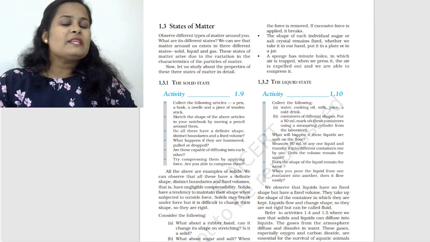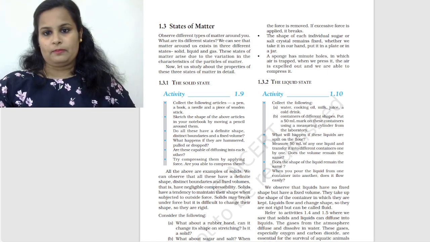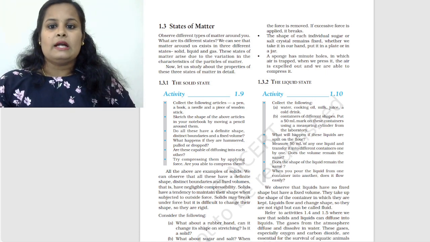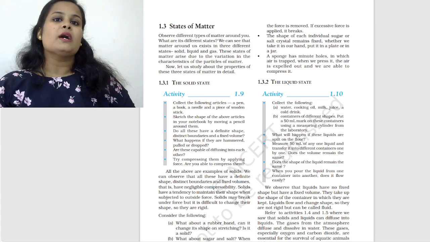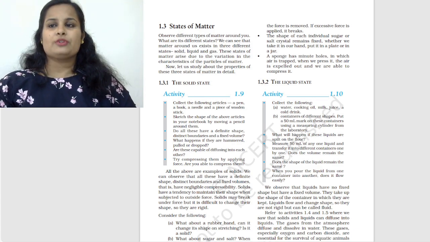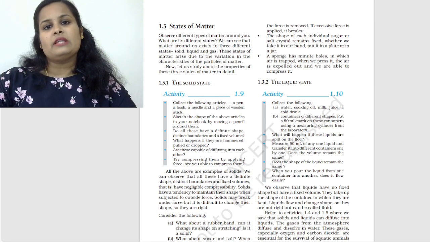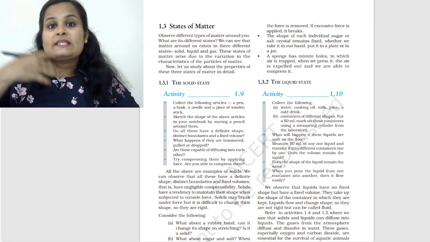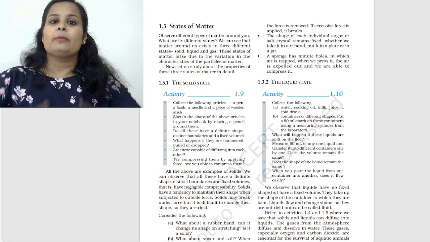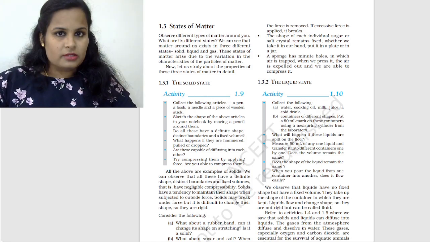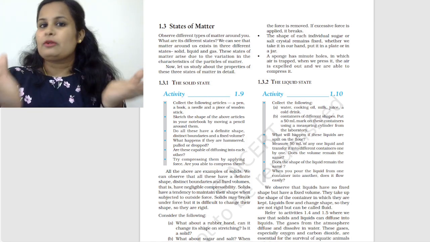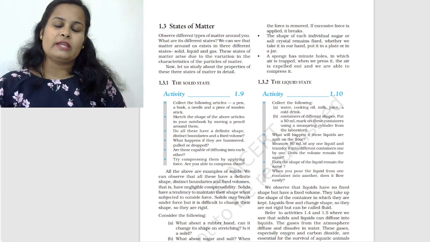That volume remains the same, right? That 50 ml is going to be the same. It won't change, right? Does the shape of the liquid remain the same? No. Why? Because in different containers, the liquid takes its own shape. So if the jar is going to be an elongated one, it would take the shape of that container. If it's going to be a flattened one, it will take the shape of that flattened plate, we would say.